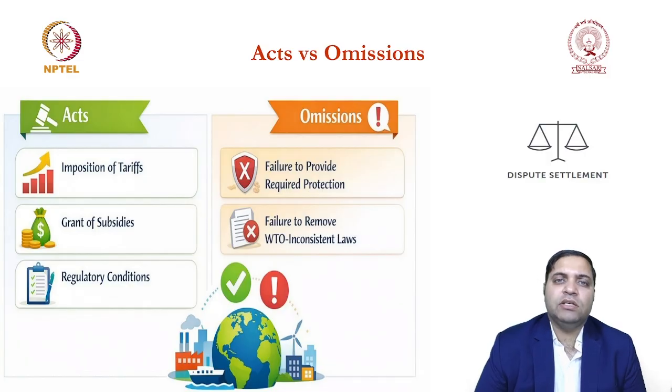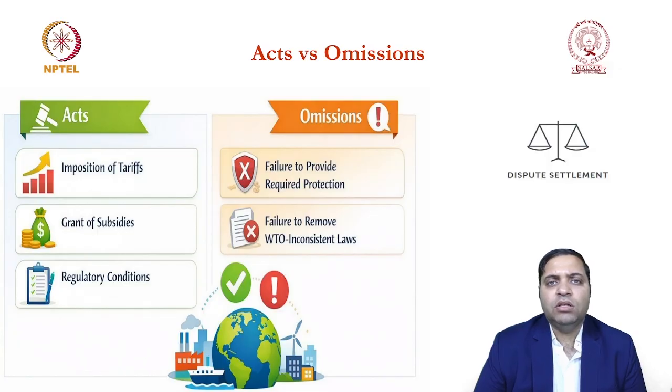Let's understand this. Under Article 1 of GATT 1994, there is a provision of MFN which says that any WTO member should not discriminate among the WTO members. And let's say if any country is discriminating, this is the omission.